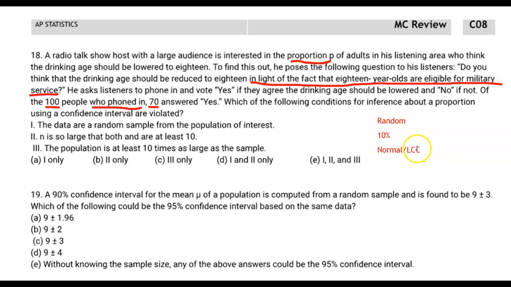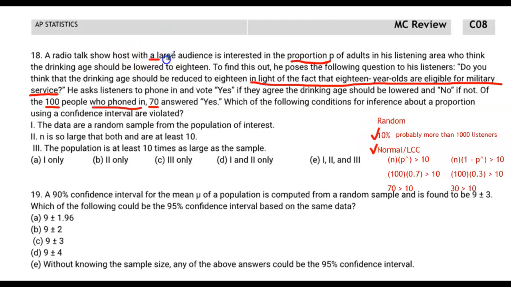And then the normal large counts condition asks you whether, in this case with proportions, n times p hat is going to be greater than 10, and n times 1 minus p hat is going to be greater than 10. So we can pretty easily verify the normal large counts condition by performing those 2 checks. 70 is greater than 10 and 30 is greater than 10. We can also pretty easily address that 10% condition. There's probably more than 1,000 listeners. It does specify he's got a large audience. Large is a subjective term, but the reason they threw in that large was to say that it's probably more than 1,000 listeners.